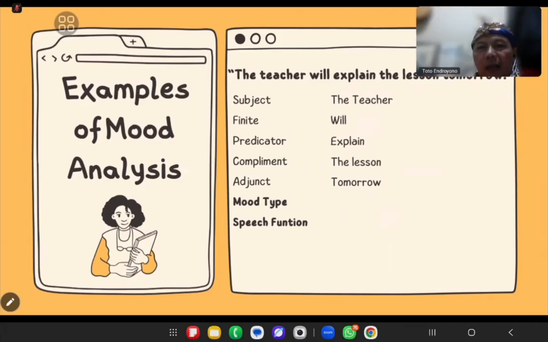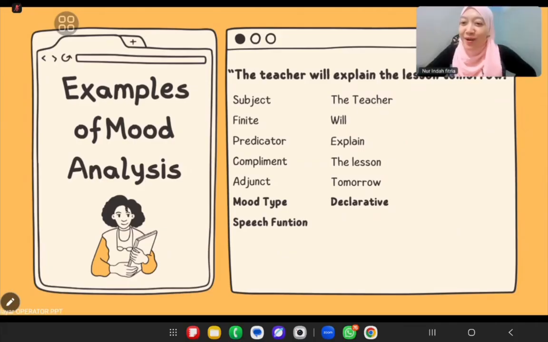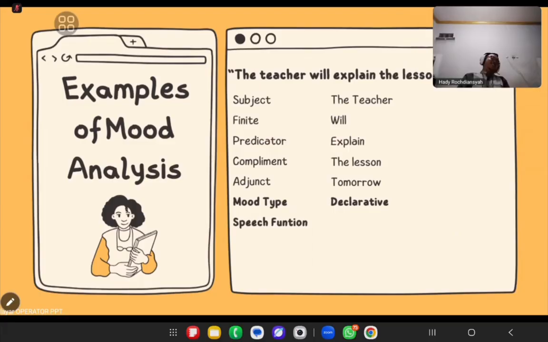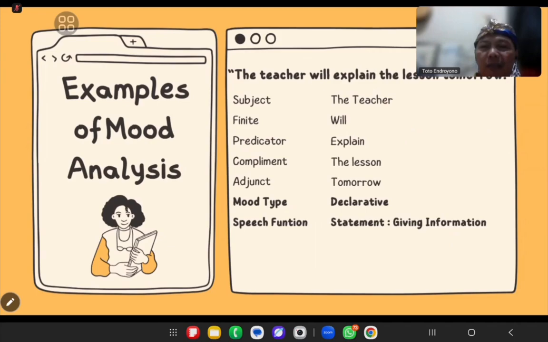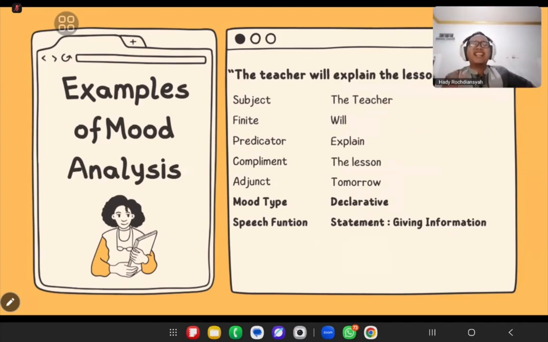So what about the mood type? Is it declarative? Declarative. Okay, good, Mr. Toto. Amazing. That's a declarative. What is the speech function of this sentence? It's informative, a statement, giving information. Okay, good.